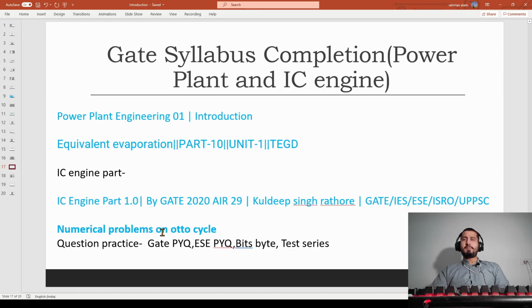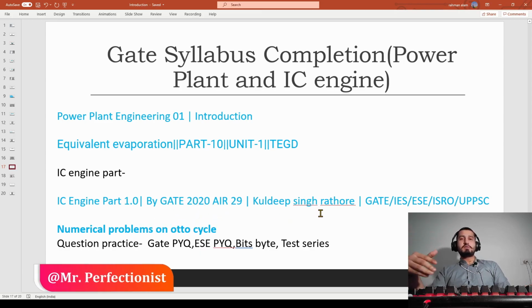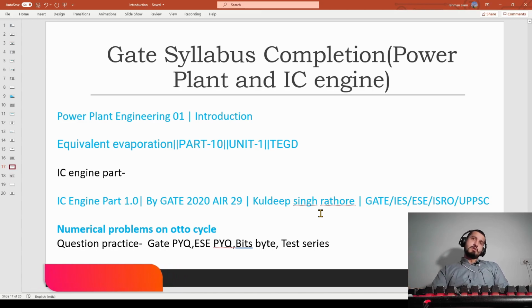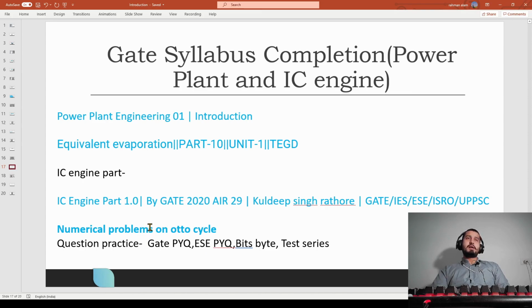This is a numerical part, because most of the time the people teaching on YouTube cover fewer numericals in the lecture, because they want to cover the subject faster so that you get time to practice. That's why in IC engine and the like, there will be less numerical available even in the GATE PYQ and other PYQs. That's why I have added this individually.